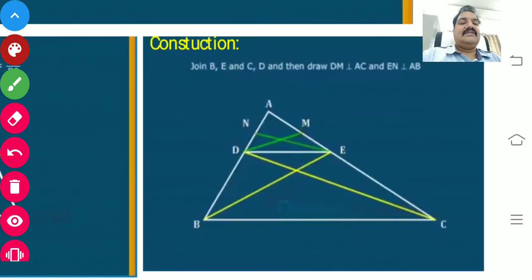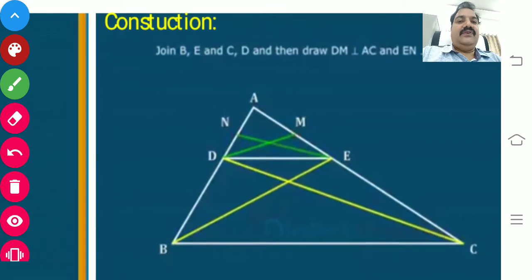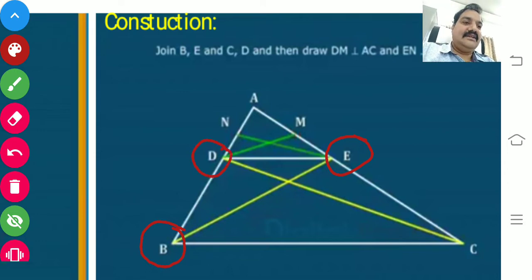Yes. Now it's time for the construction part. If you observe, here B and E, two points are there, and we have connected them, and D and C we also have to join. What have we done?